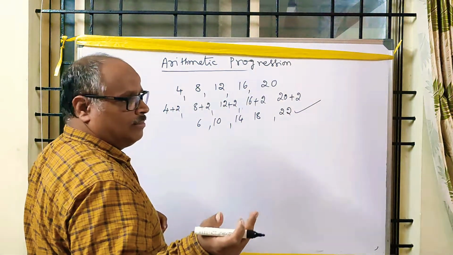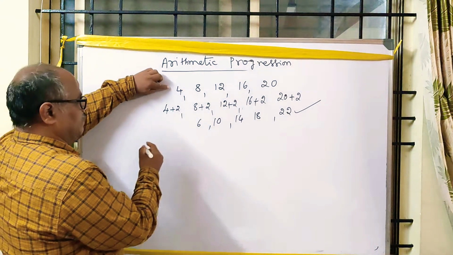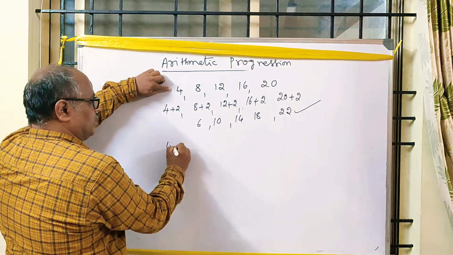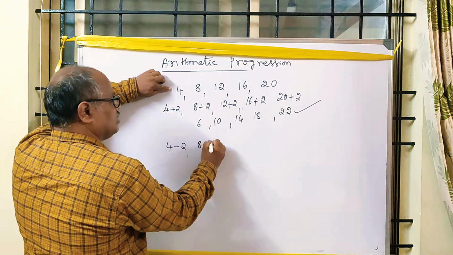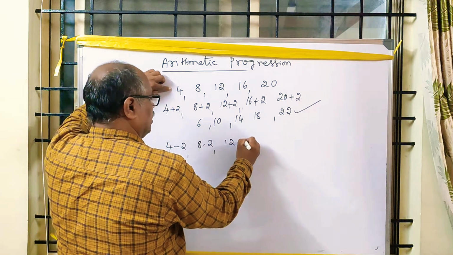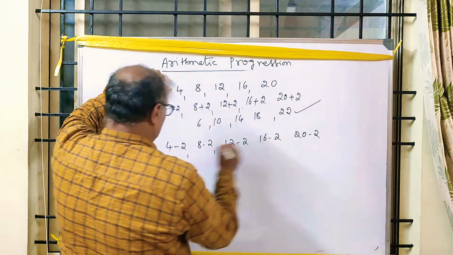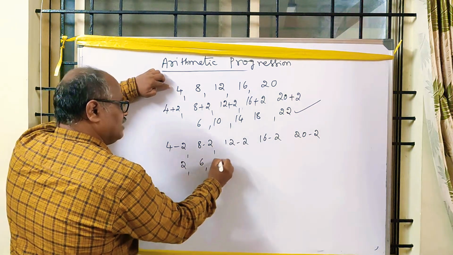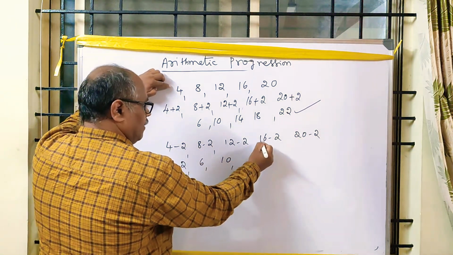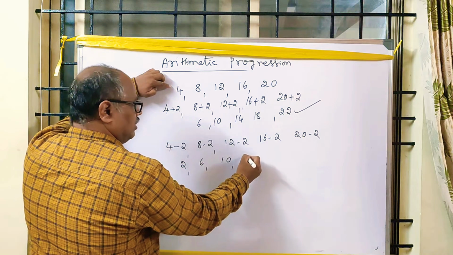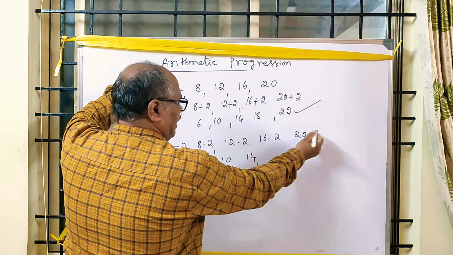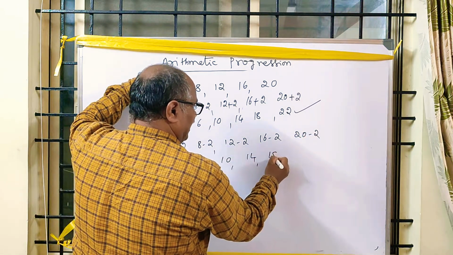Now subtract some constant from the given arithmetic progression: 4, 8, 12, 16, 20. Subtract 2: 4 minus 2 is 2, 8 minus 2 is 6, 12 minus 2 is 10, 16 minus 2 is 14, 20 minus 2 is 18.